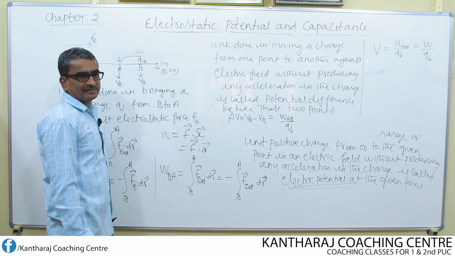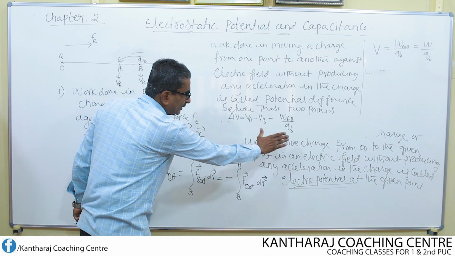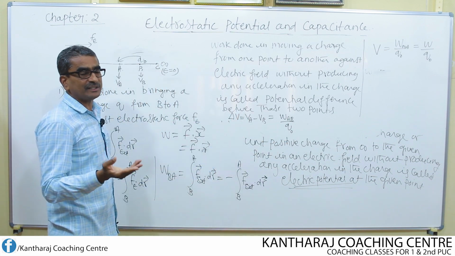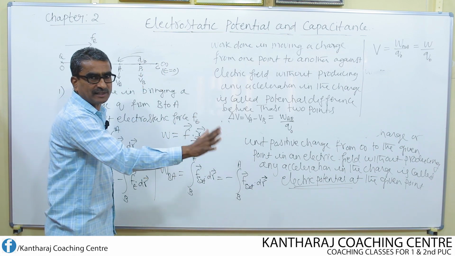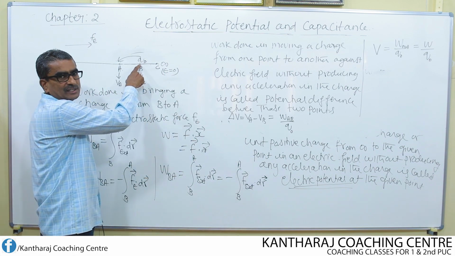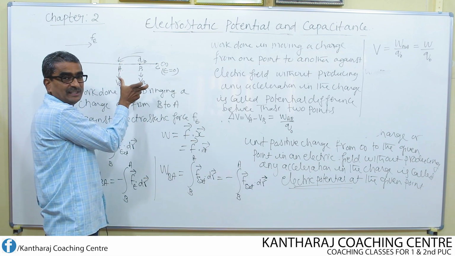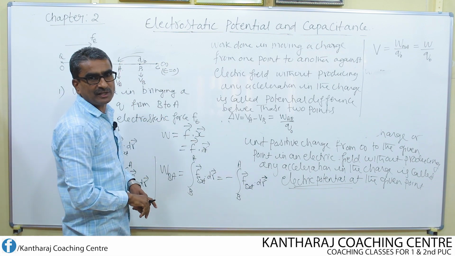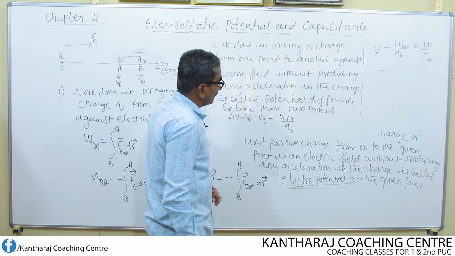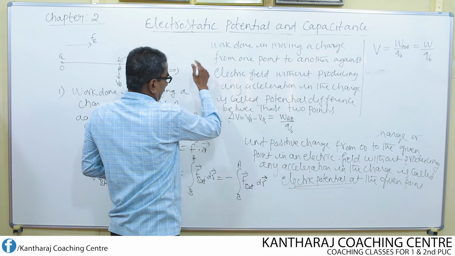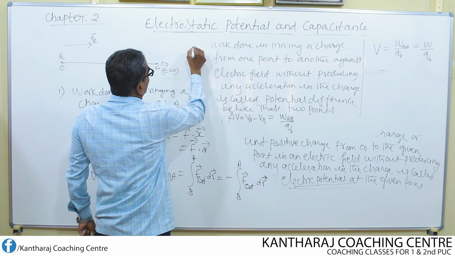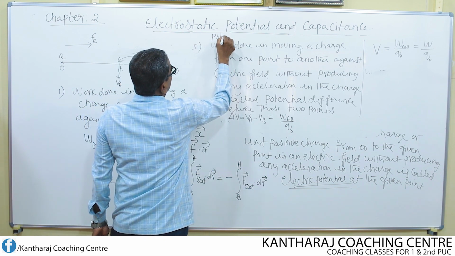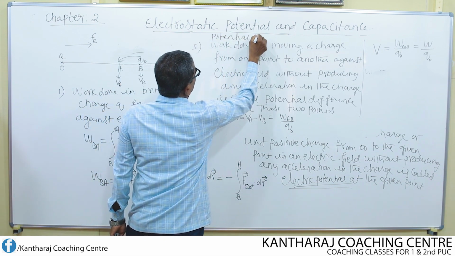Similarity is shifting, and another similarity is unit positive charge. Difference is we shift the charge from infinity to any one of the points, that becomes electric potential. We shift the charge from one point to another point within the field, that becomes potential difference. So, we have to remember all these points. So, this is nothing but the fifth one, potential difference definition.